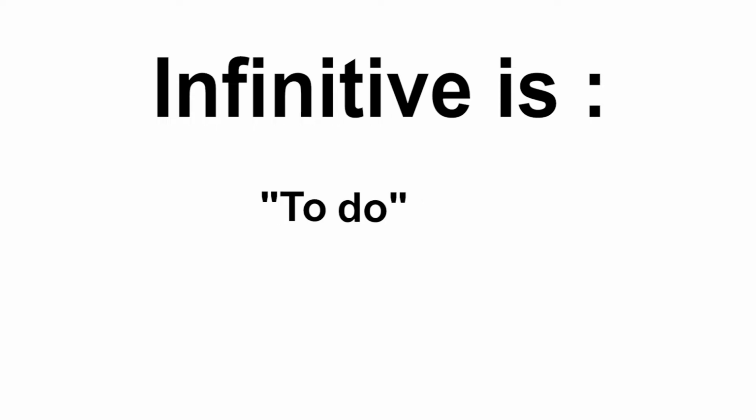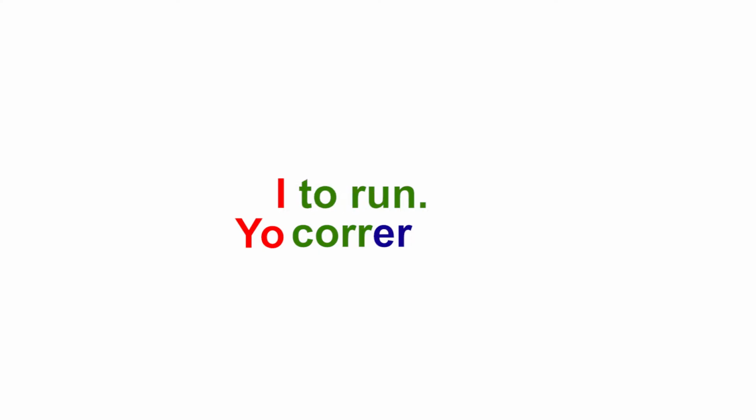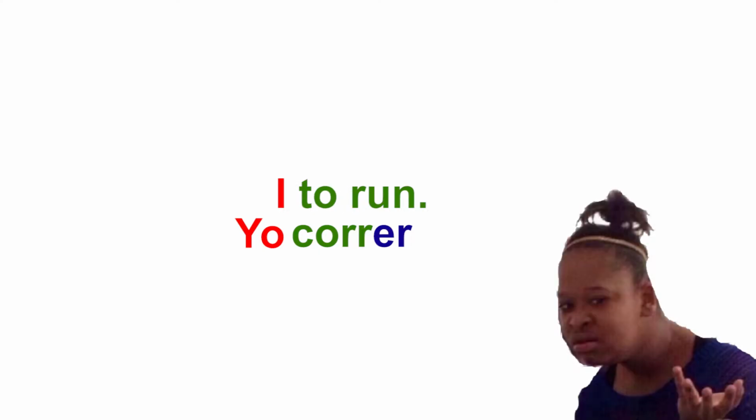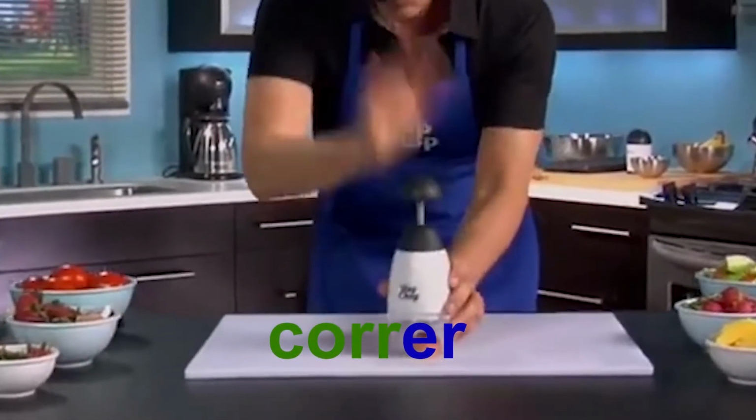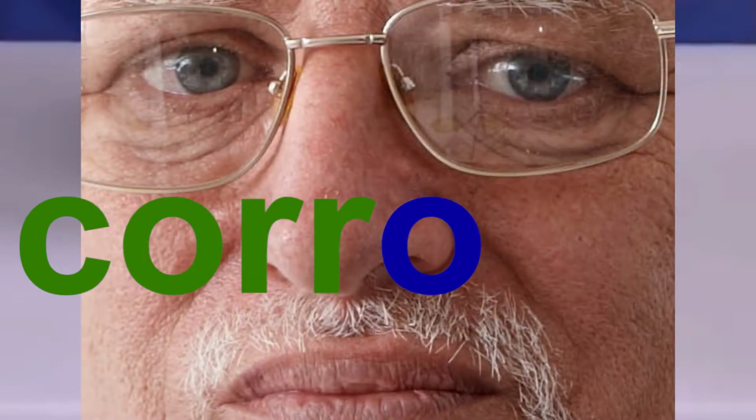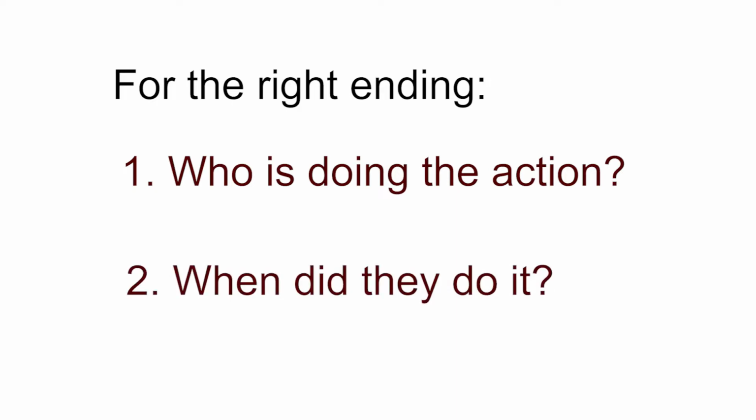Let's do something simple like take the word correr. This means to run. Let's say I want to say I run. I is yo in Spanish, and to run is correr. But if I write yo correr, it means I to run. We didn't conjugate it correctly. To conjugate it, we take the infinitive verb and chop off its ending, then put the right ending. Well, what ending do we pick? It depends on two things. Who's doing the action and when did they do it?